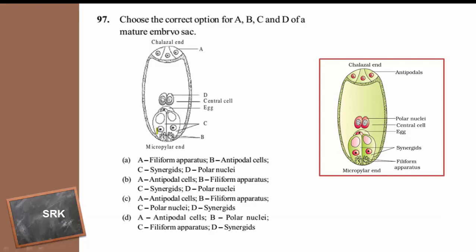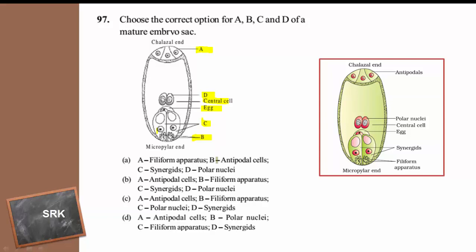Option A represents the antipodal cells. You can compare here. A represents antipodal cell and D represents polar nuclei. B is the filiform apparatus. C is the synergids, and egg is already marked here.